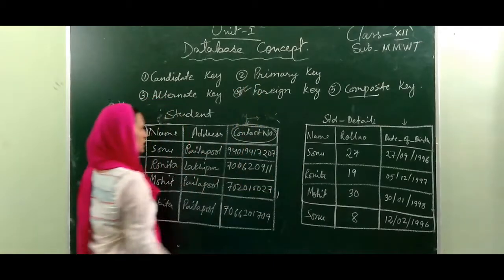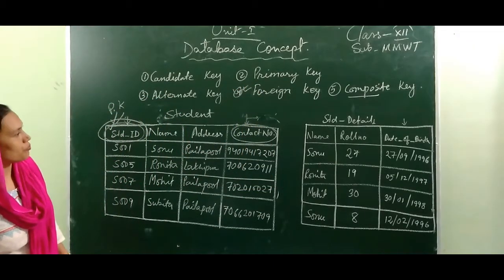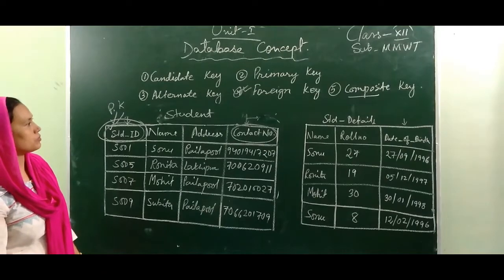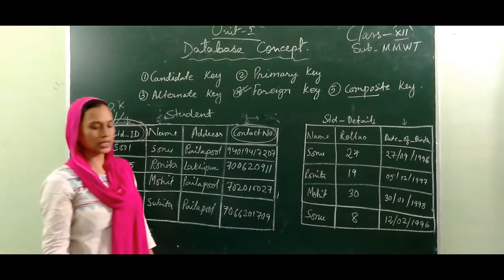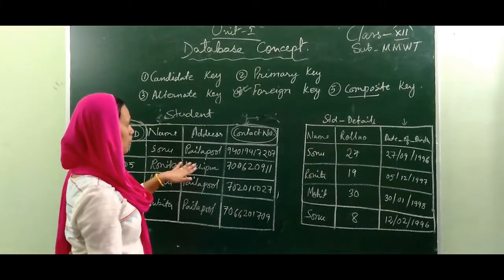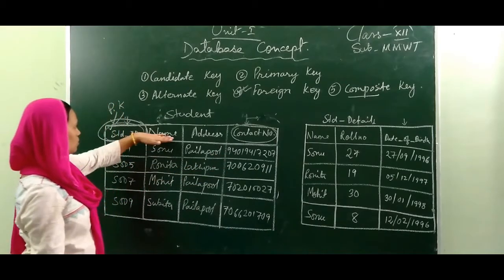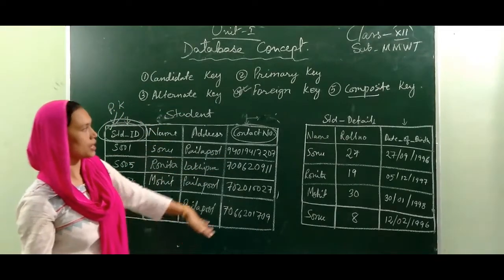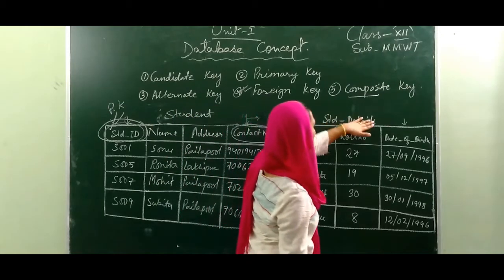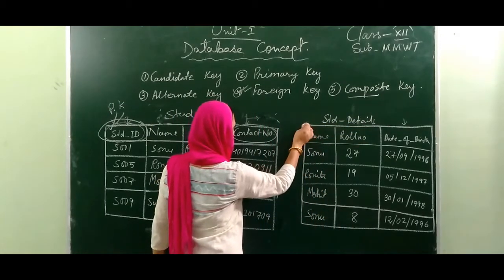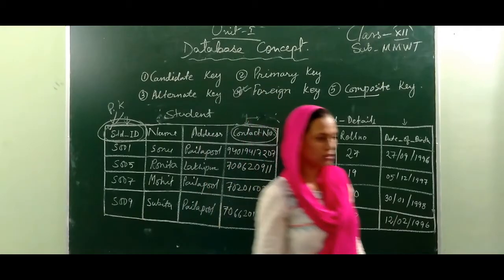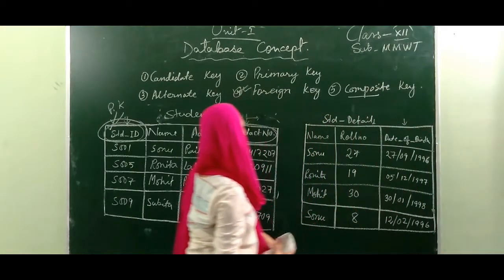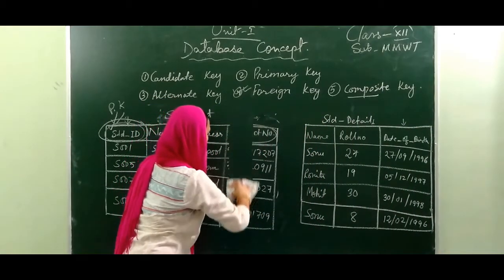What do you mean by foreign key? For a foreign key, now we will create two tables. One table is the student table and the other table is the student detail table. Let me remove some of the portion from here, that is the contact number.